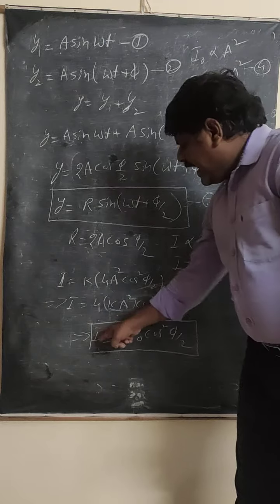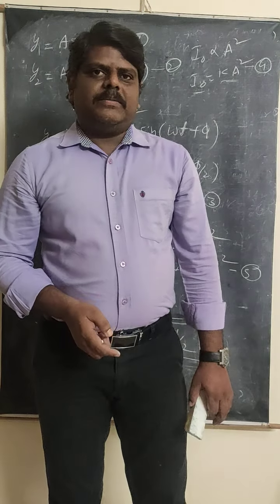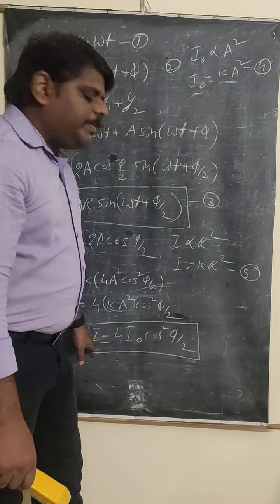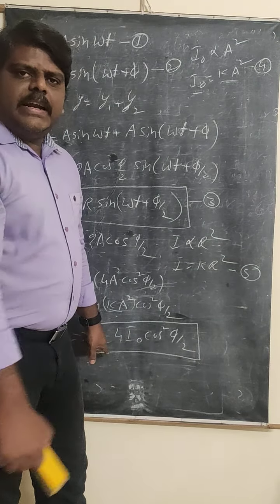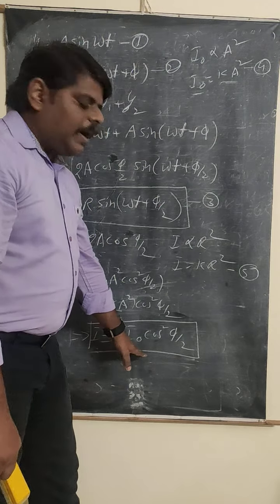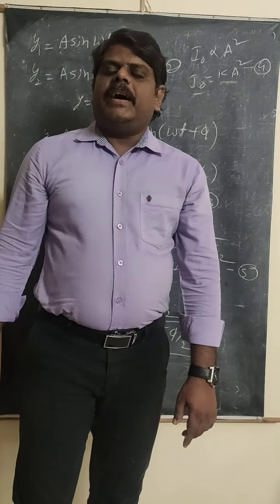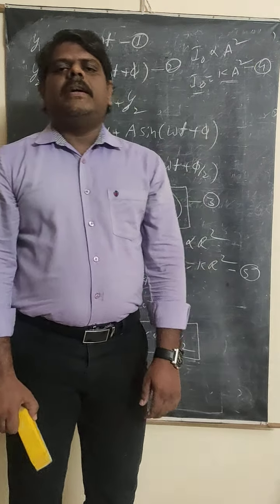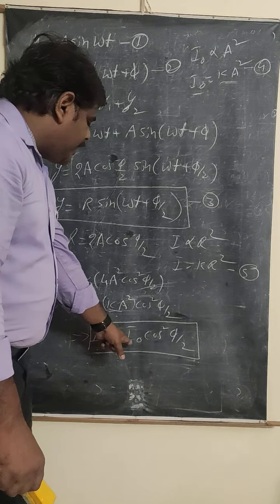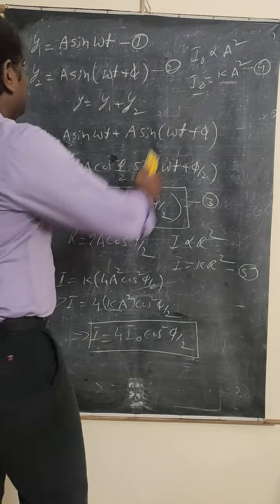This I value decides whether you are going to get the bright band or the dark band. You get the bright band when the I value becomes maximum, and the dark band when the I value becomes minimum. So this formula you need to remember. Based on these formulas, we need to find out the conditions for the bright band and the dark band. I is equal to 4 I naught cos square phi by 2. Let us continue this equation here.